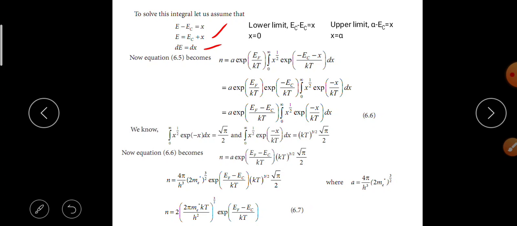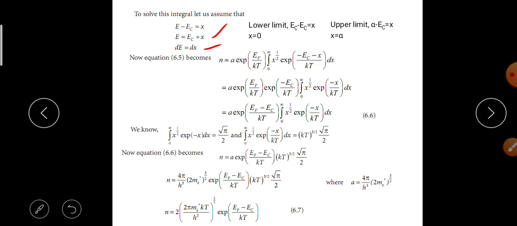Now equation 6.6 becomes N is equal to A into e power EF minus EC by KT into KT whole power 3 by 2 into root of pi by 2. N is equal to 4 pi by h cube into 2me whole power 3 by 2 into e power EF minus EC by KT into KT whole power 3 by 2 into square root of pi by 2.